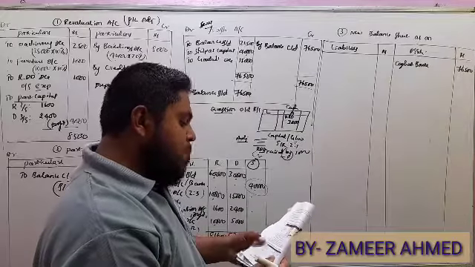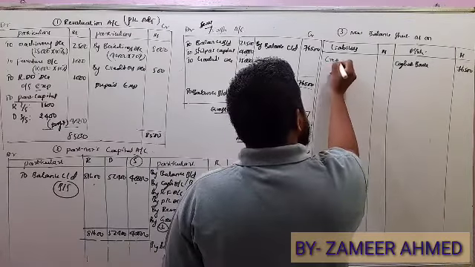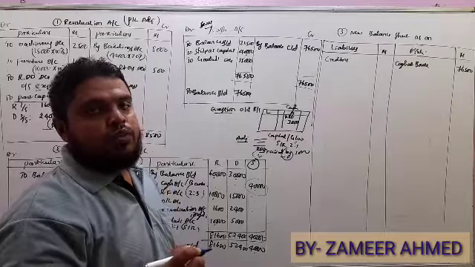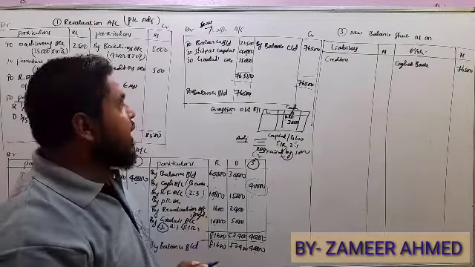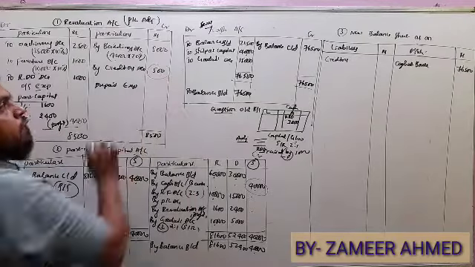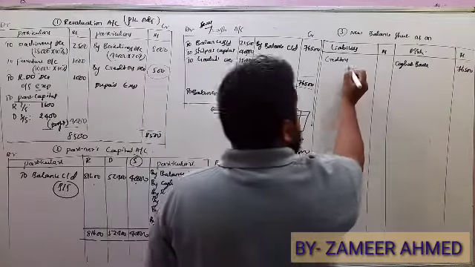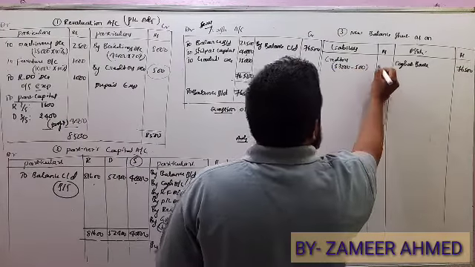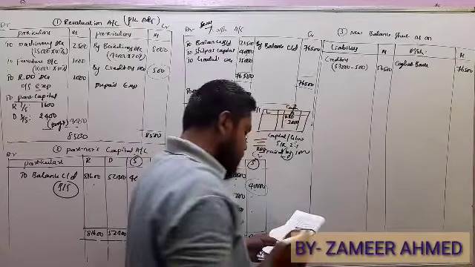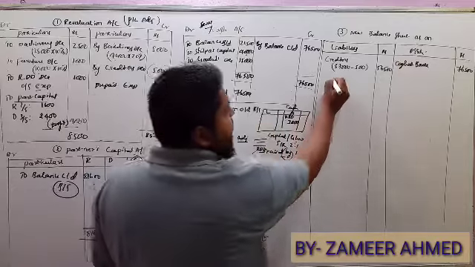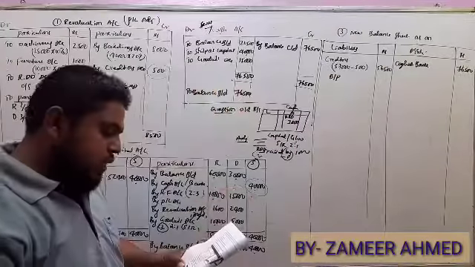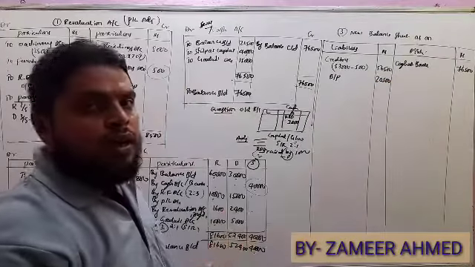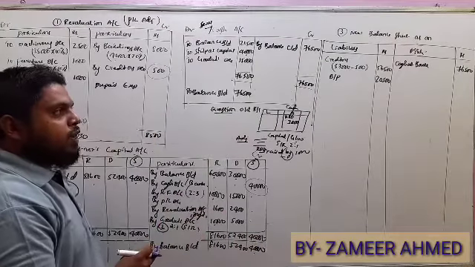First the liability side. He has given creditors. Compulsorily, we have to enter the adjustments here. For creditors there is an adjustment of 500. Total creditors is 57,000. In that you have to minus 500, giving 56,500. Next, in the old balance sheet, bills payable he has given. For bills payable there is no adjustment, so the same amount, 20,500. Next, the reserve fund we have already taken under the partners' capital account.